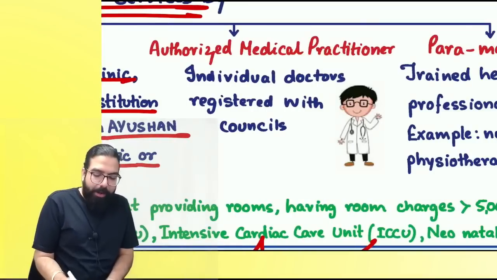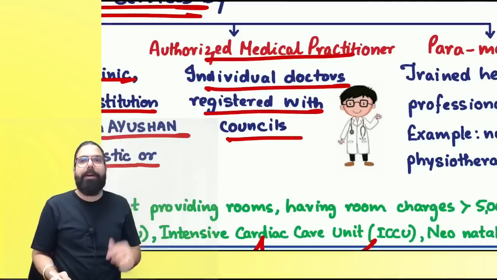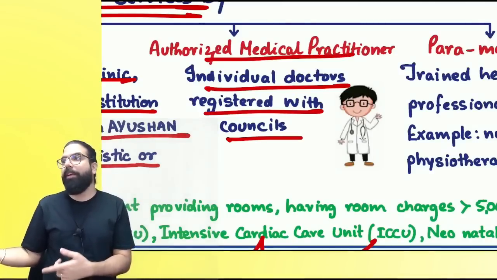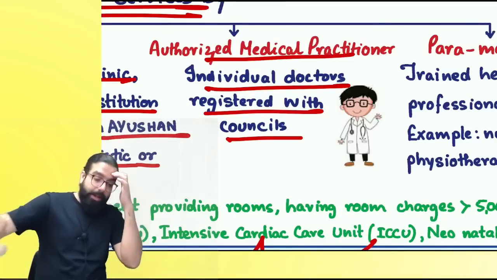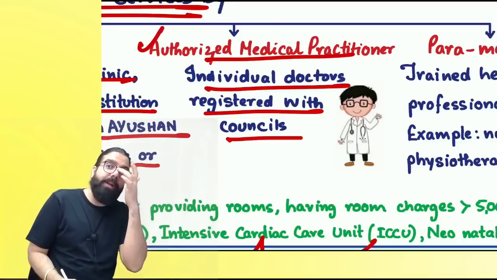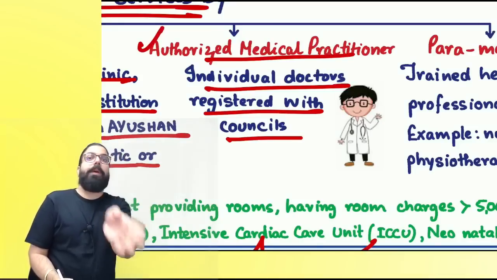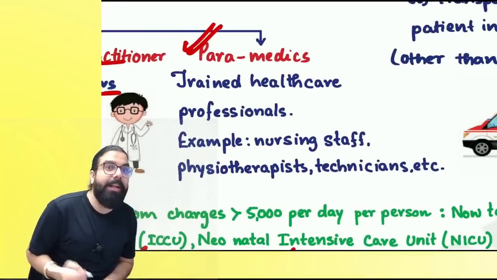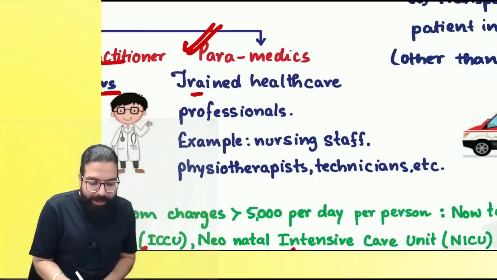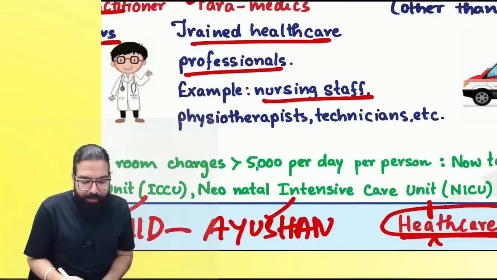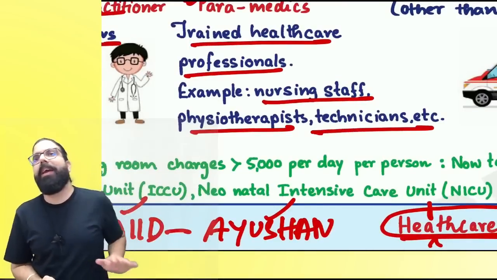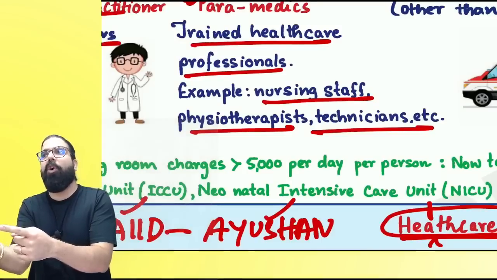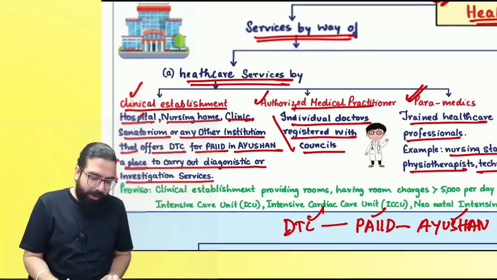Then we have authorized medical practitioner, which are doctors. In villages you will see compounders. Those are not doctors. Their services are not healthcare. Are we clear? Not exempted. Who is an authorized medical practitioner? Who has passed MBBS and has become a member of the council. Then healthcare services given by paramedics, like trained healthcare professionals who are nursing staff, physiotherapist, technician, their services also will be exempted. Remember one thing, healthcare services given by clinical establishment, authorized medical practitioner or paramedics. Are we clear, everyone? Who are the three people?